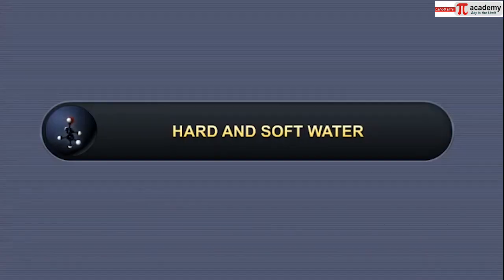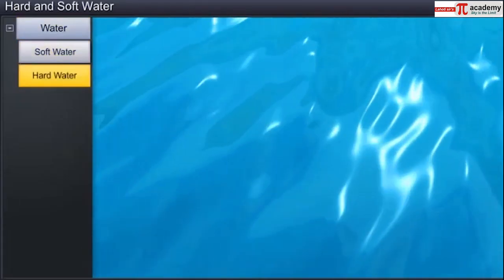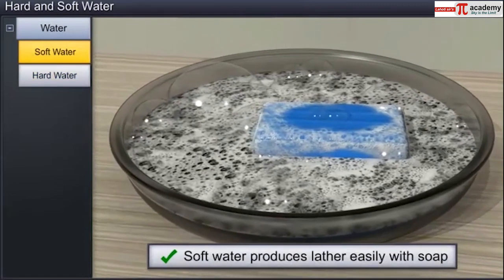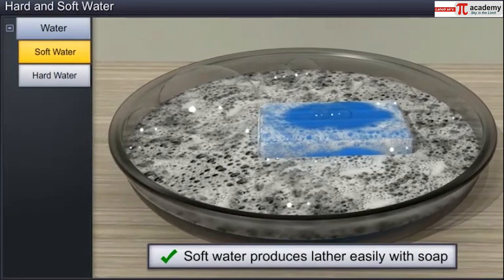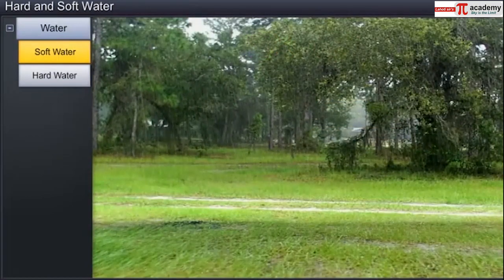In this module, you will learn about hard and soft water. Water is classified as soft and hard depending on the type of dissolved salts and behavior with soap. Soft water produces lather easily with soap and contains no calcium or magnesium ions. A good example of soft water is rainwater.